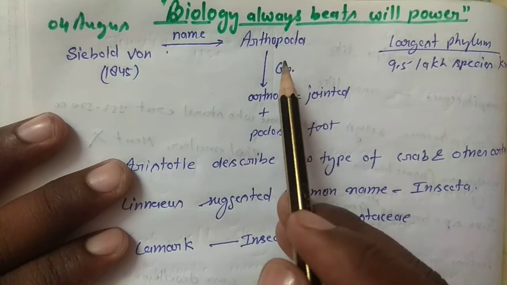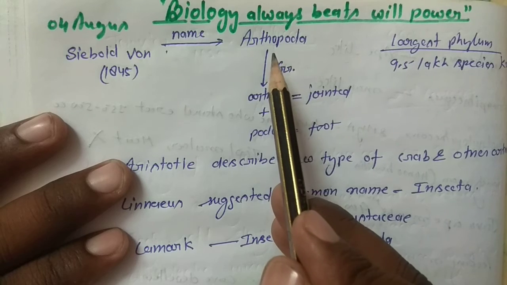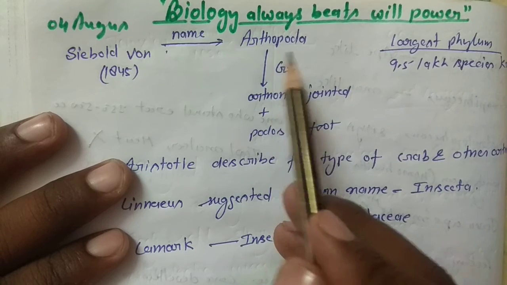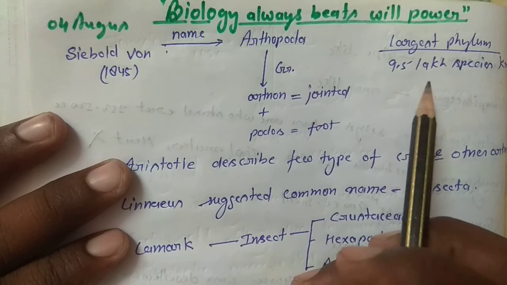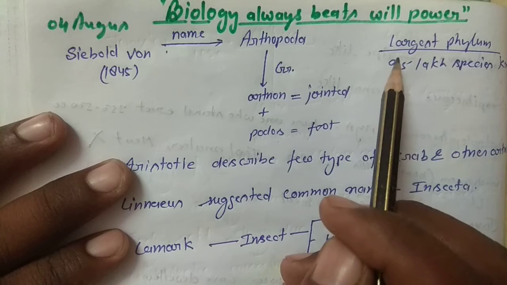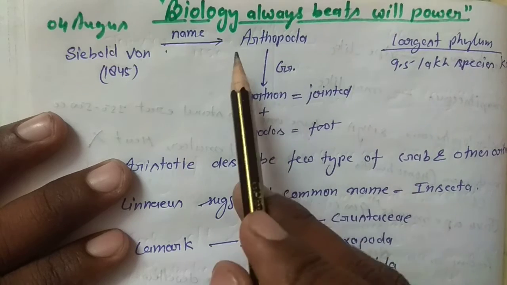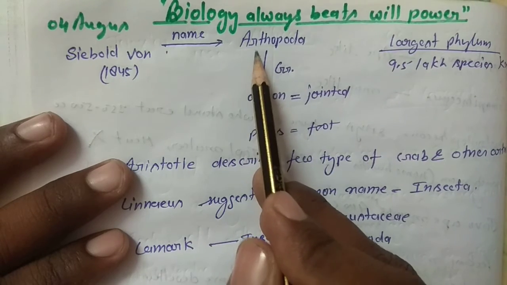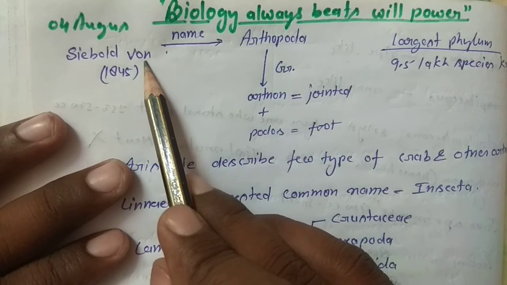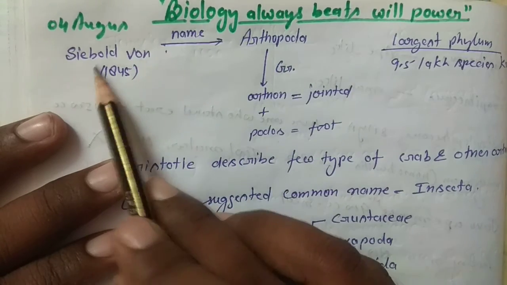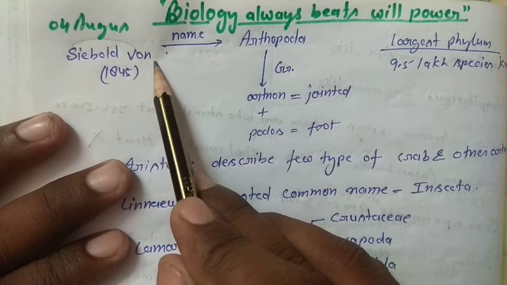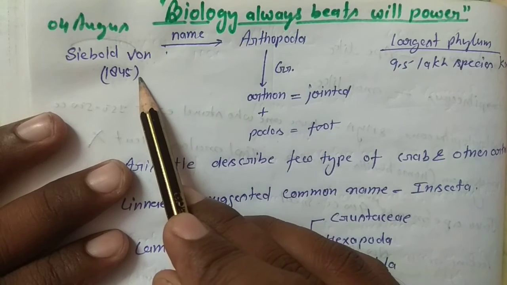Okay, so this is the second thing. This is the largest phylum, and 9.5 lakh species are contained in this phylum. Okay, it is the largest phylum. And the name Arthropoda was first suggested by von Siebold in 1845.